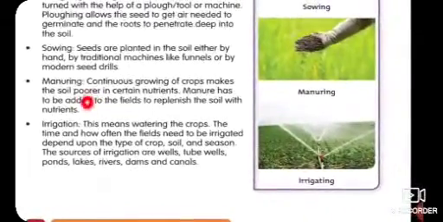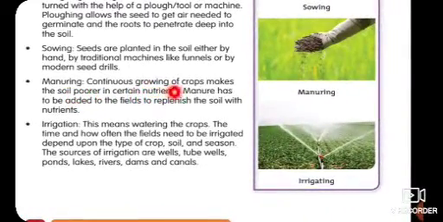Next one is manuring. Continuous growing of crops makes the soil poorer in certain nutrients. Manure has to be added to the field to replenish the soil with nutrients, because we grow plants in the field again and again, and these plants get nutrients from the soil.